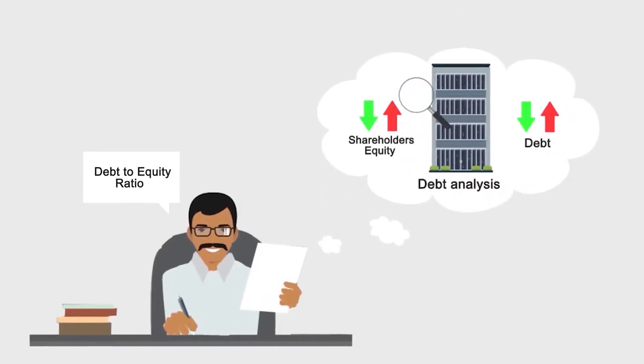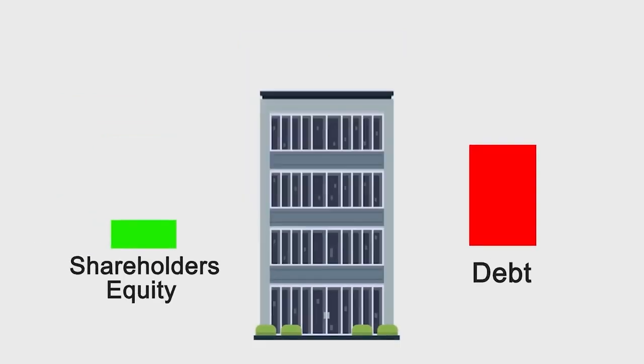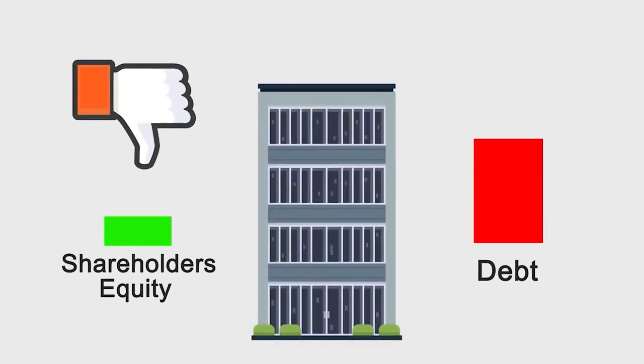And you will also need to check whether the company's debt is lesser than its shareholders' equity or not. If the company's debt is lower than the shareholders' equity, then fine. But if the company's debt is higher than the shareholders' equity, then you should be alert and stay away.